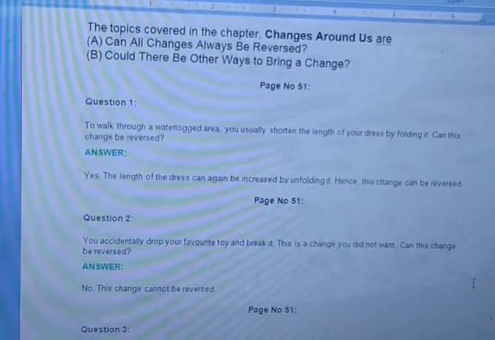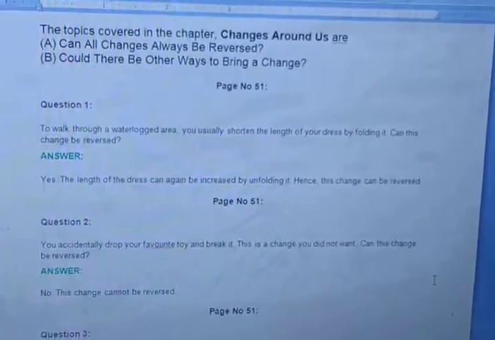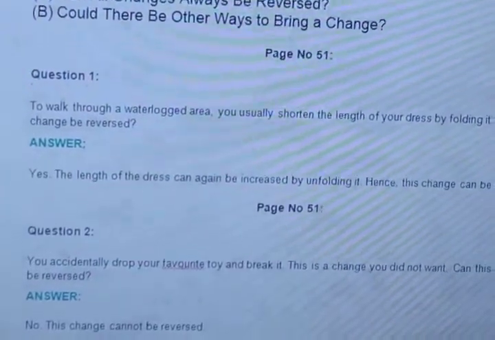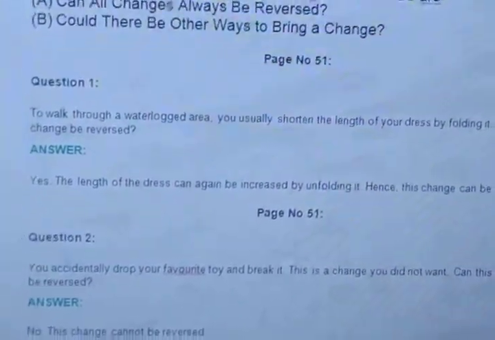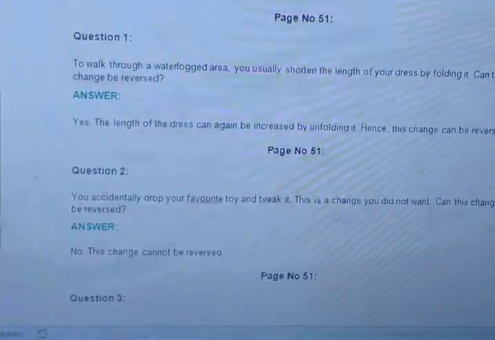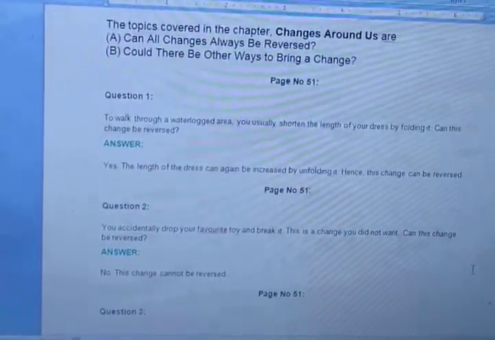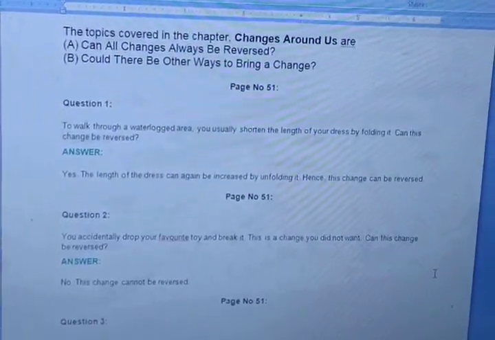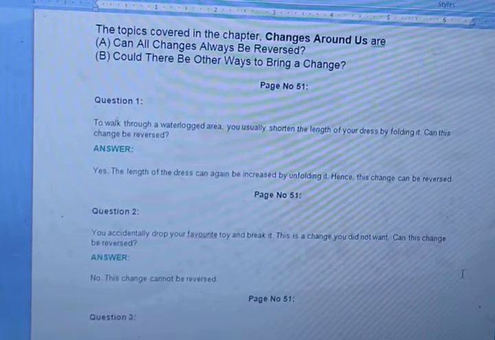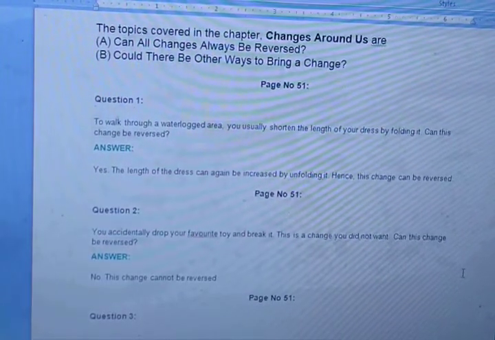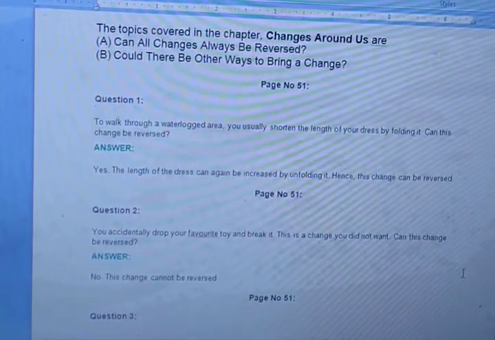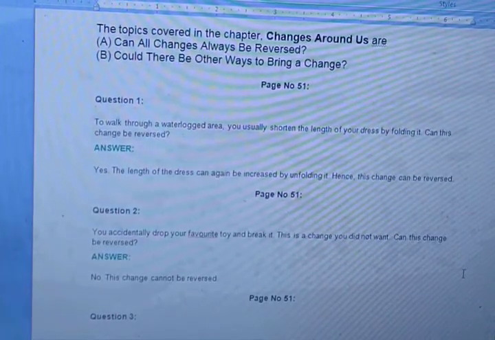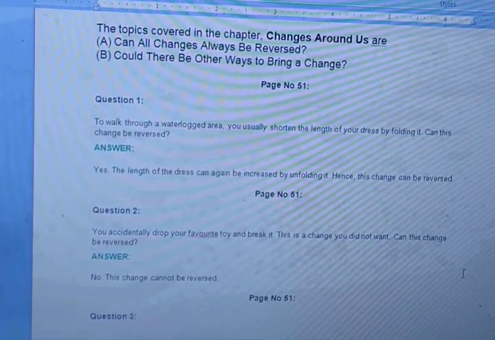You can see here the first question. Is it visible to you all? If it is not visible, then I have to make it a little bit larger for you all. Now is it visible? It is not coming in whole. Okay, not an issue, let's make it small and let's read. If you do not have this NCERT PDF, then you can download it from the internet also. As you get the PDF, you can write the questions, and from this you can write the answers. So the first question is: to walk through a waterlogged area, you usually shorten the length of your dress by folding it. Can this change be reversed?